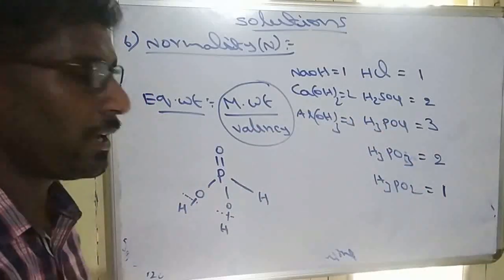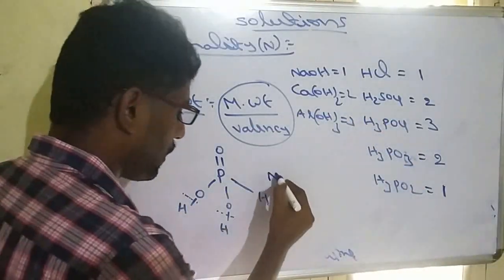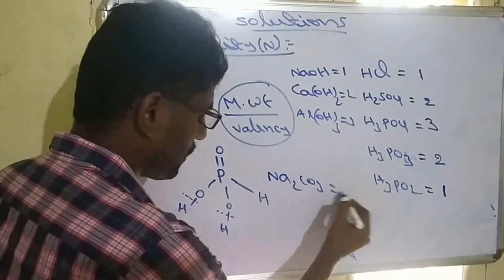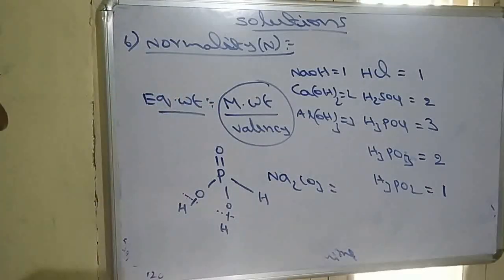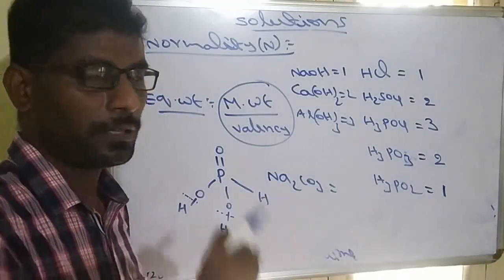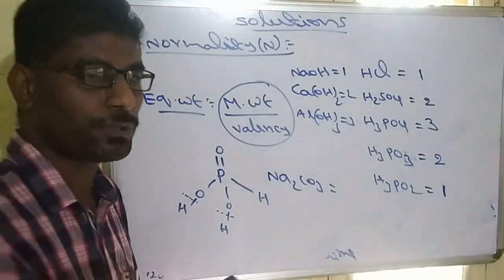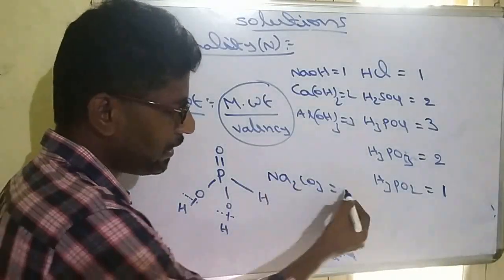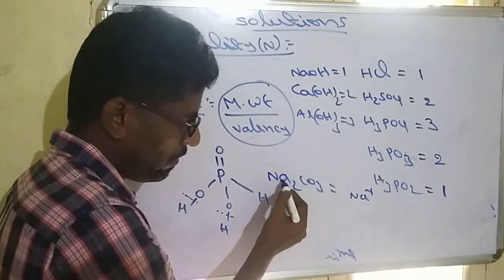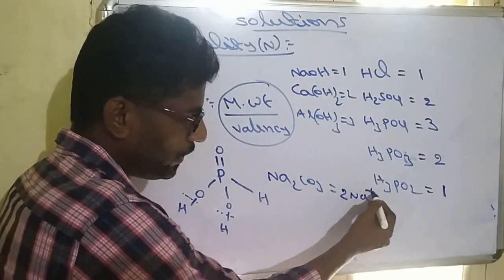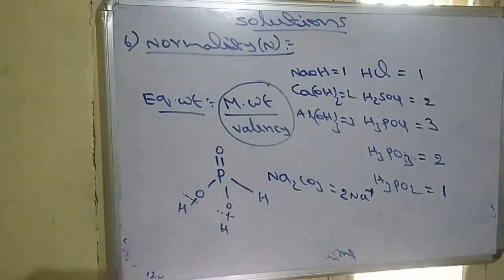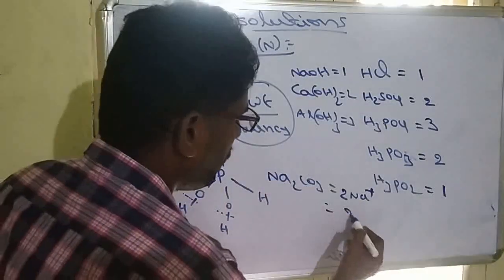Sometimes salts are given, like Na2CO3. It is a salt. When salts are given, take the total positive charge as the valency factor. Total positive charge means 1 sodium contains 1 positive charge, whereas here 2 sodiums are there, 2 into +1, total +2.